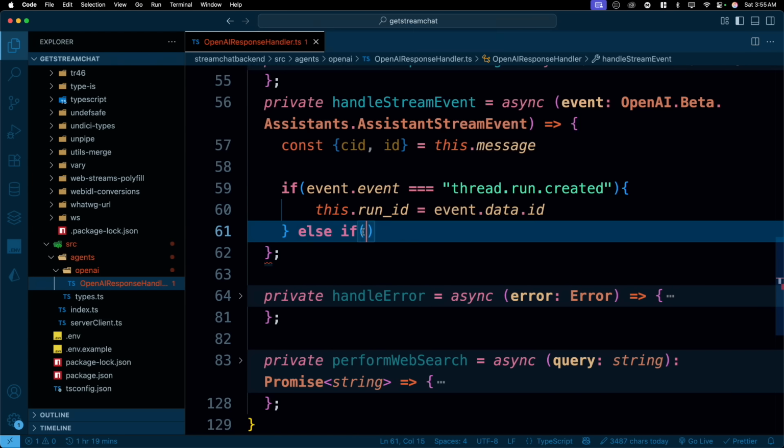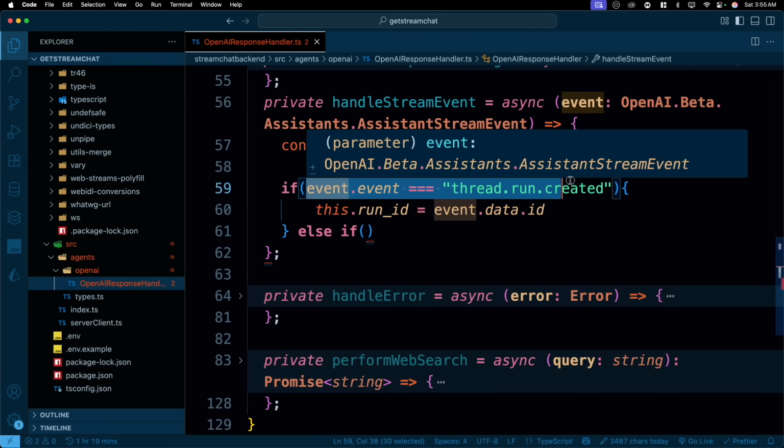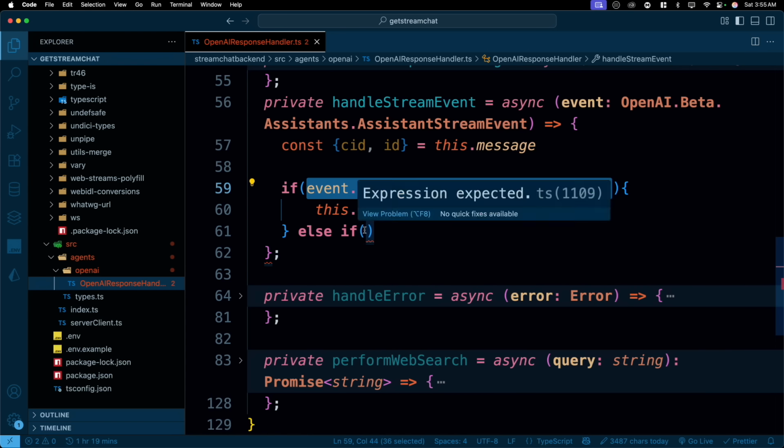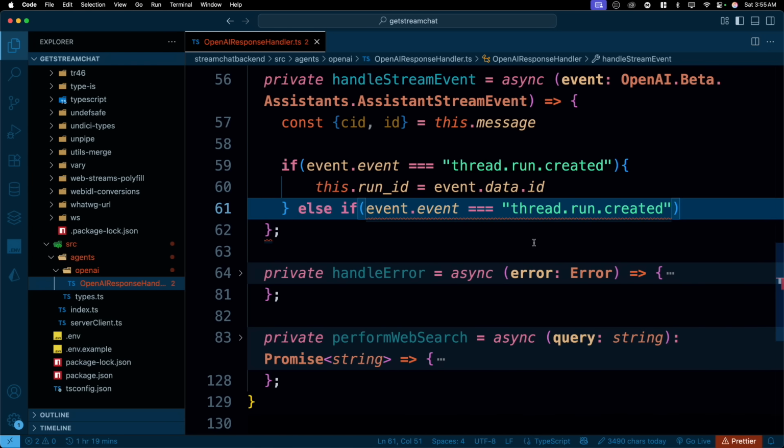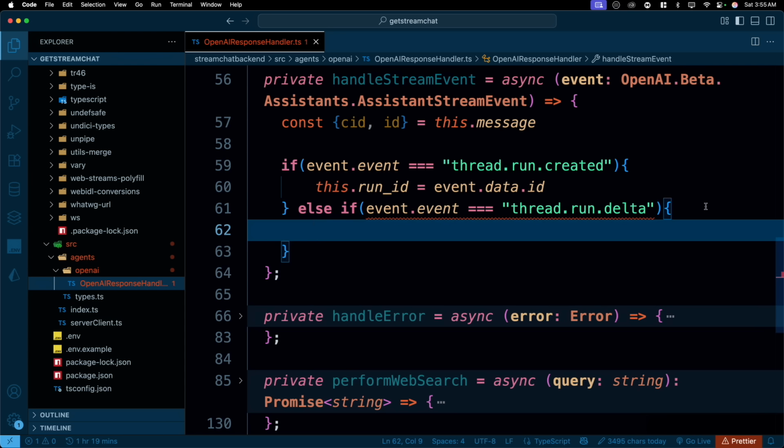Okay, so this is the first case we are handling, and obviously we'll have a similar else if. So what is the other case that can happen? And don't worry, there are only 4 that can happen. So the first one is created. The second one is delta. Delta means an event is already running, and what we are doing is we are accepting some of the chunks of it. So we can just go like that.